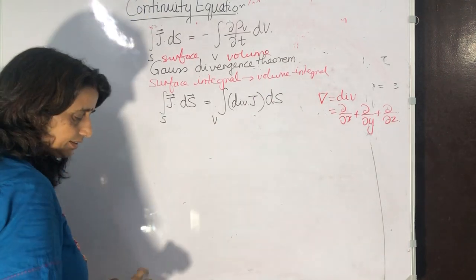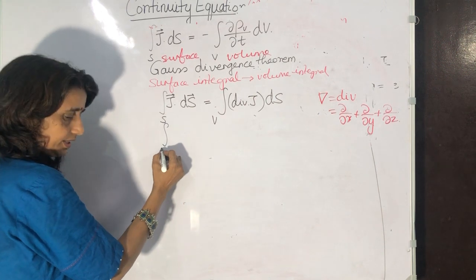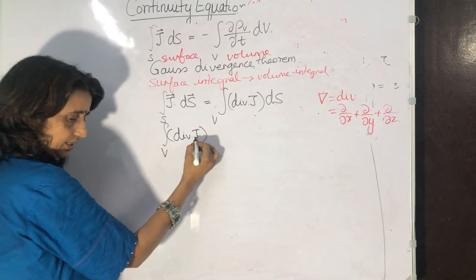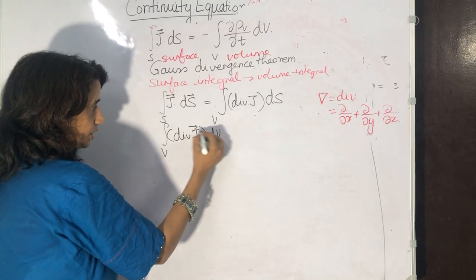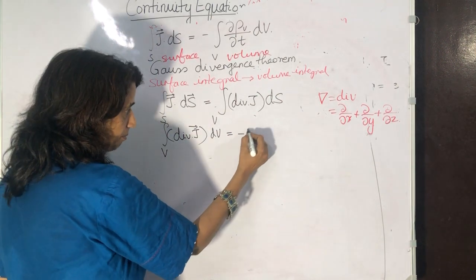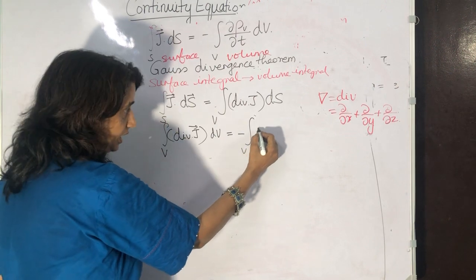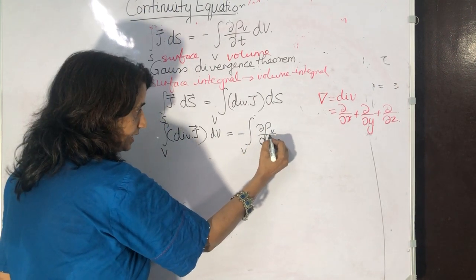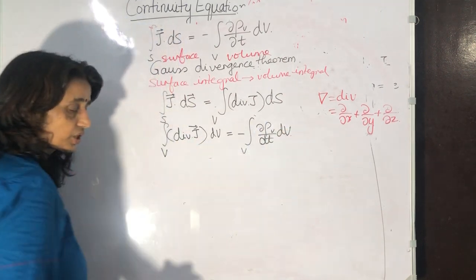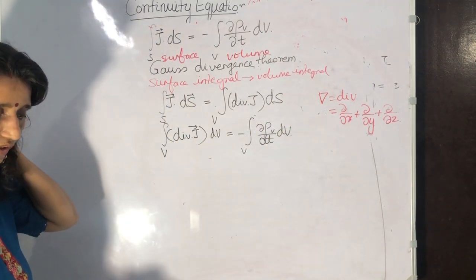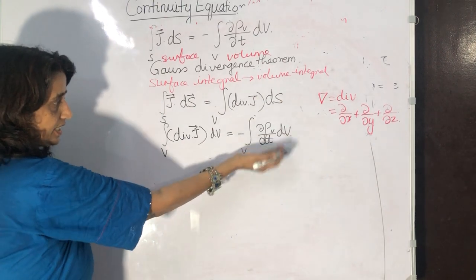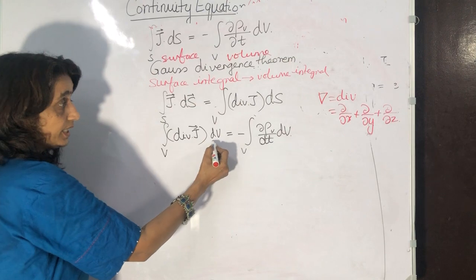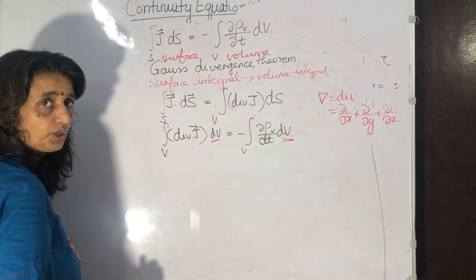So we get integral V divergence J dV, we can put the vector symbol also along with it, minus integral V del rho V by dt dV, because charges are now moving. We will take this negative sign and bring all these terms to one side, because now both sides are volume.